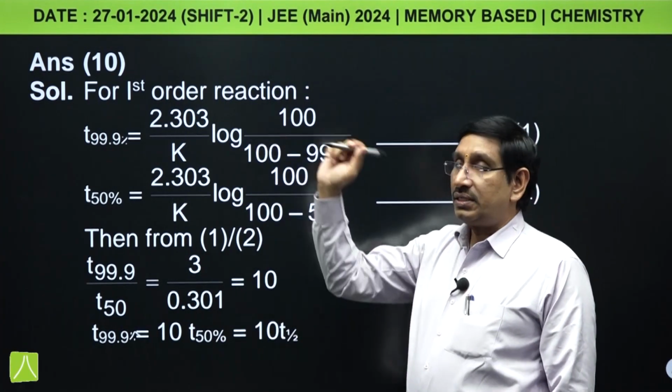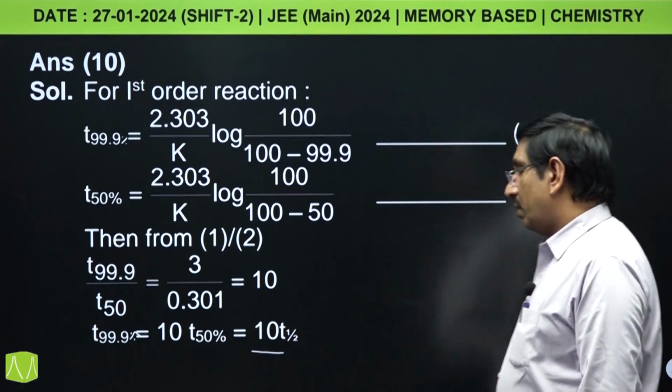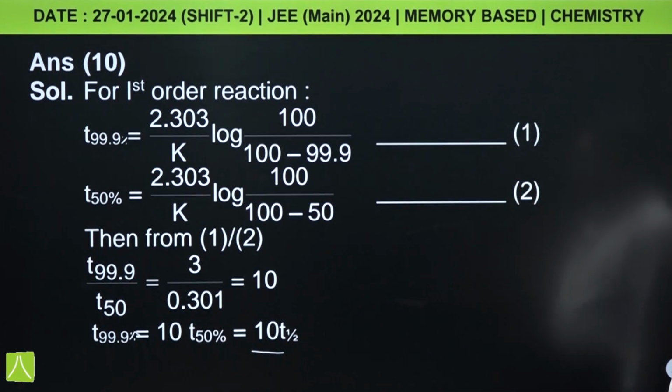So, answer is 10. How many times to that half life time? T 99.9% will be 10 times to the T half.